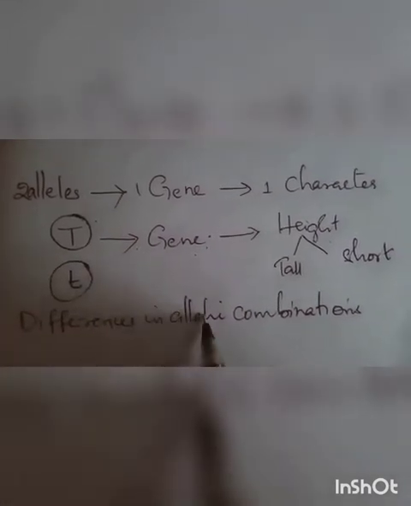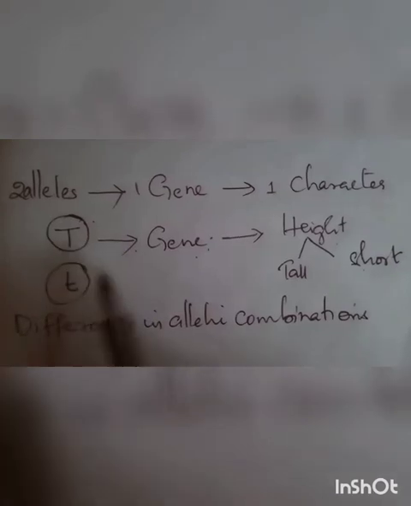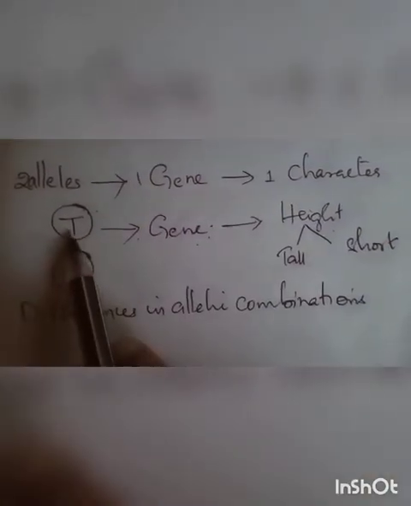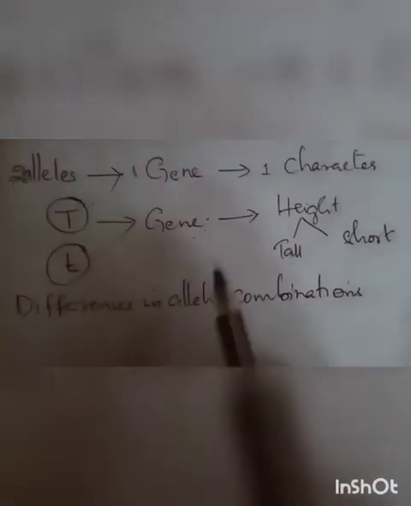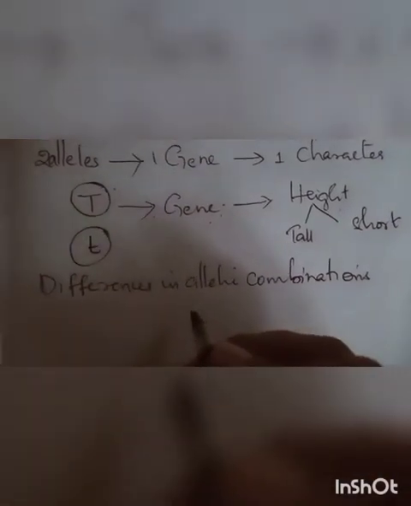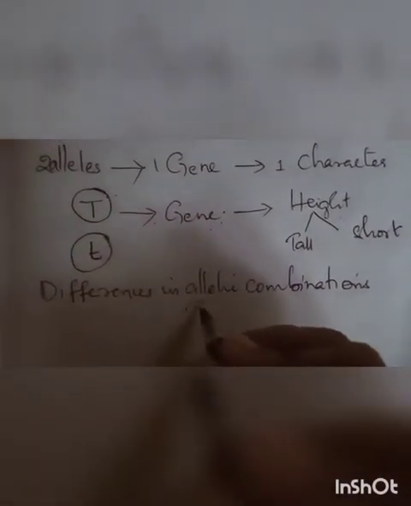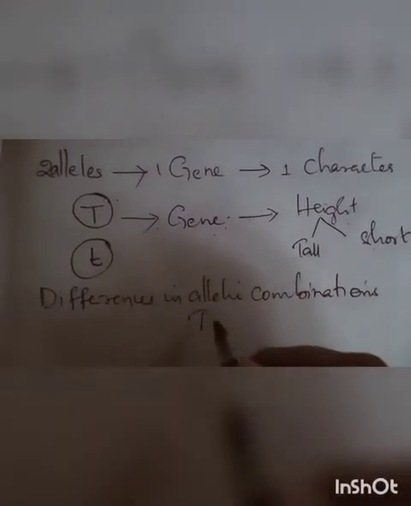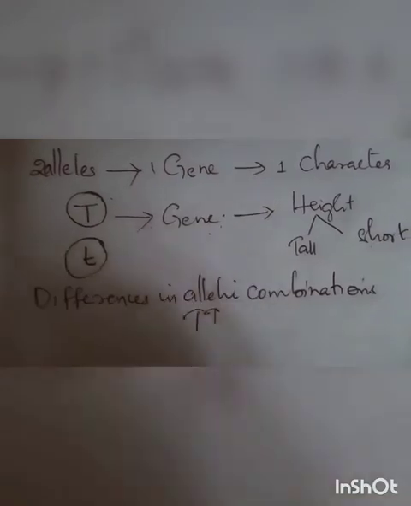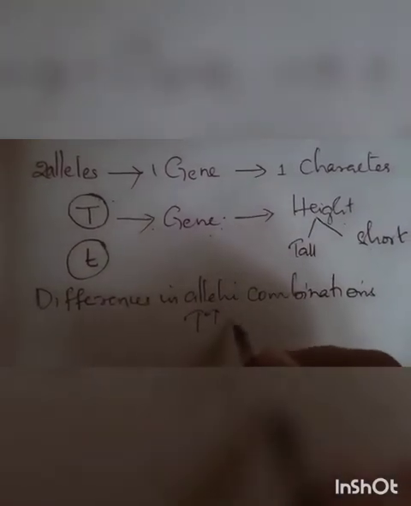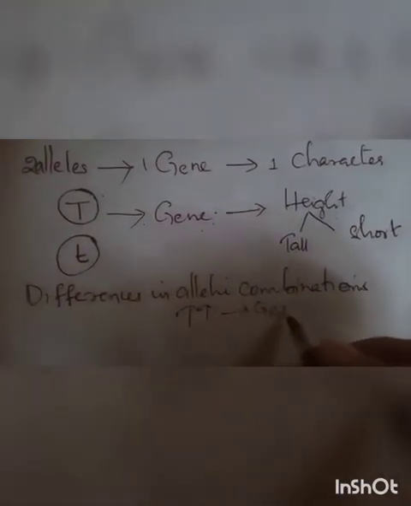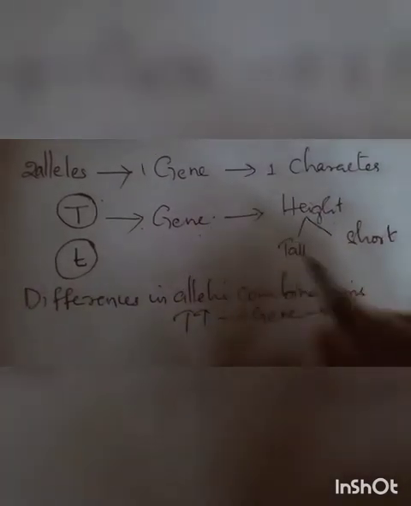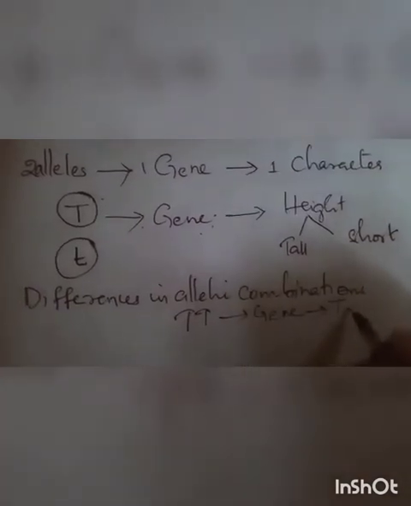Differences in allelic combinations produce varieties in these characters. For example, if the alleles are capital T and capital T, it will also make a gene, isn't it? That gene produces the character tallness, tall.